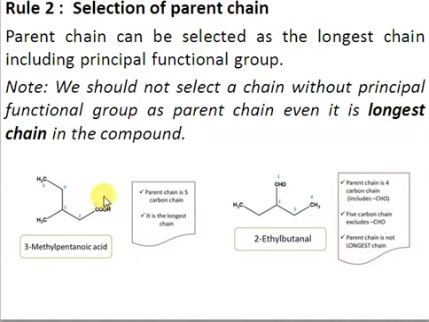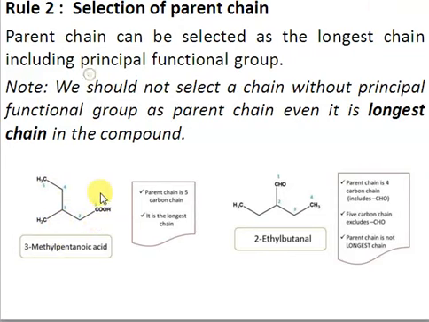Suppose that we select this straight chain as the longest continuous chain here, right? So it has 1, 2, 3, 4 carbons, right? So it has the principal functional group and it's 4 carbons, so its name should be butanoic acid, and we have an ethyl at carbon 3, so we say that this is 3-ethyl butanoic acid, but it has 4 carbons. So let's consider another possibility.